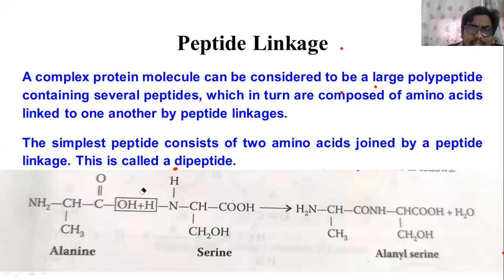So hope you understand. In the exam, you can write this example. Alanine combines with serine and a bond occurs between the carboxyl group of alanine and the amino group of serine, and we get a new compound called alanine serine. So this example you must give in the exam.